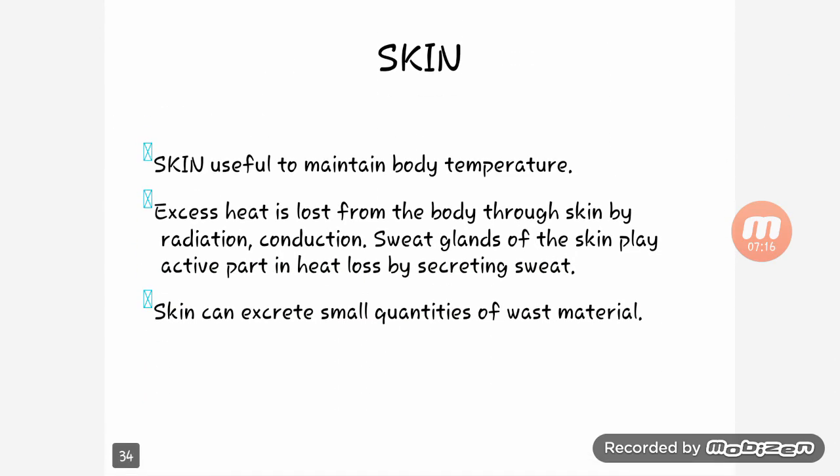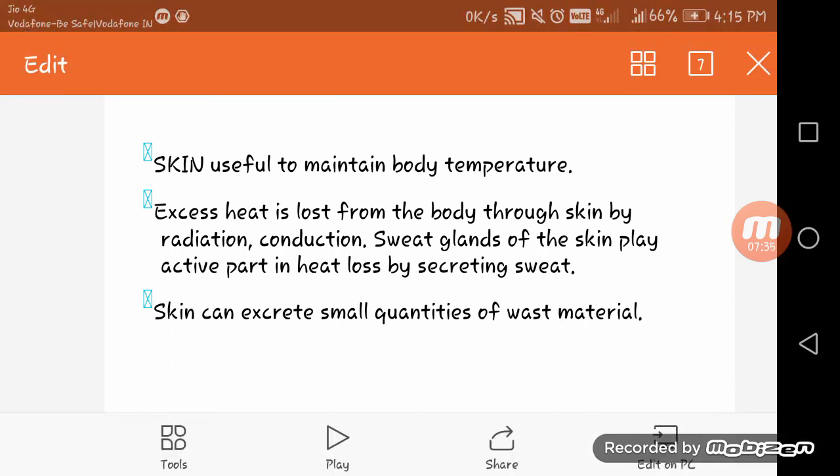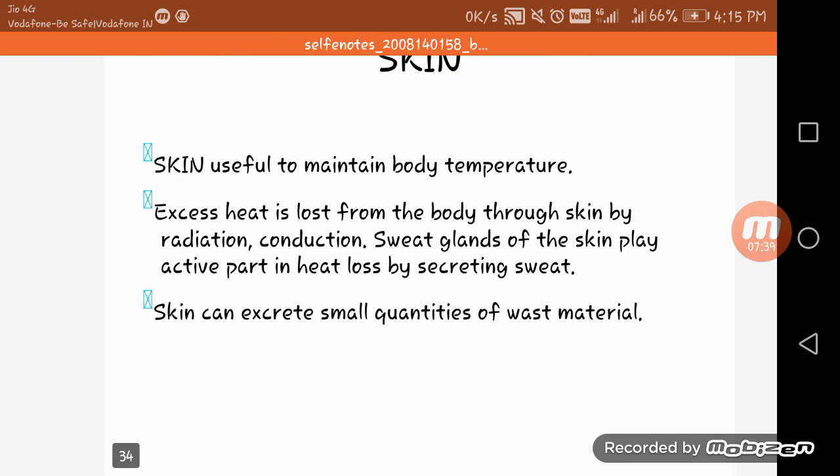Next is the skin. Skin is useful to maintain body temperature. Excessive heat is lost from the body through the skin by radiation and conduction. Sweat glands of the skin play an active part in the heat loss by secreting sweat. Skin can also excrete a small quantity of waste material.